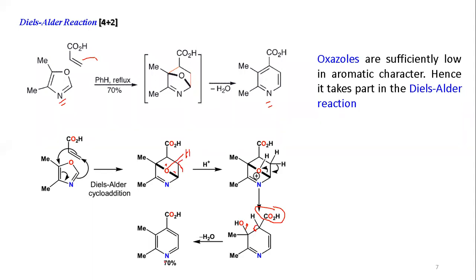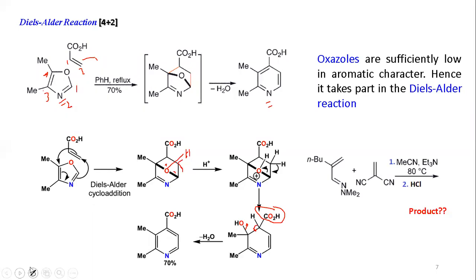So a 4 plus 2 route cycloaddition. Here 4 plus 2 means this is 1, 2, and this is 1, 2, 3, 4. Ultimately, the oxygen is not staying here. We are not considering it, so that oxygen will come out as a water molecule. So this is one of the important routes for the synthesis of pyridine.